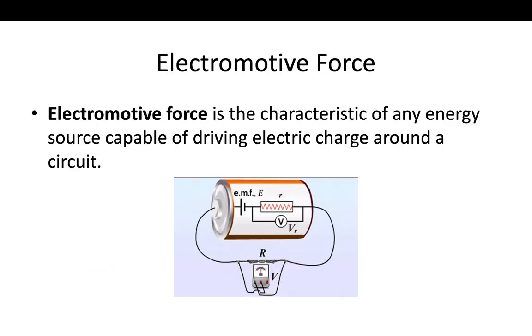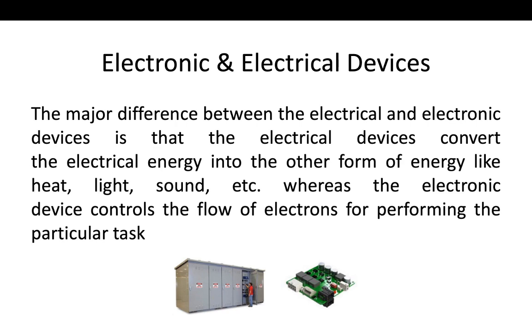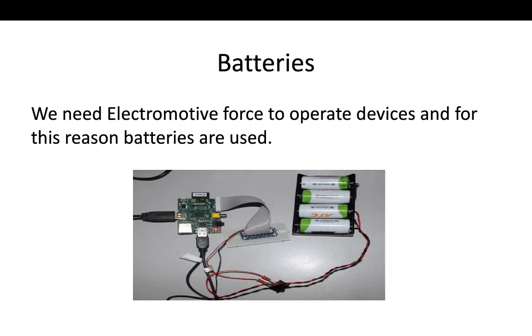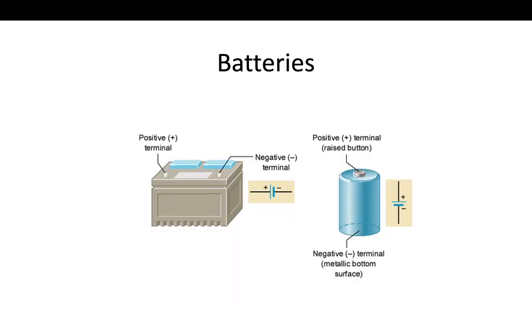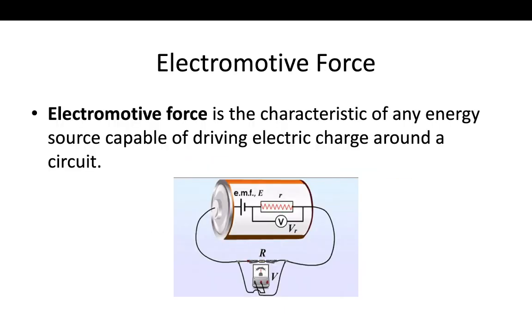So this was our today's lecture, in which we learned what electrical and electronic devices are, and why batteries are used. They are just used to form an equilibrium in a circuit, and electromotive force is actually a force which converts non-electrical energy into electrical energy inside the battery, or the energy supplied to a unit charge by the cell.